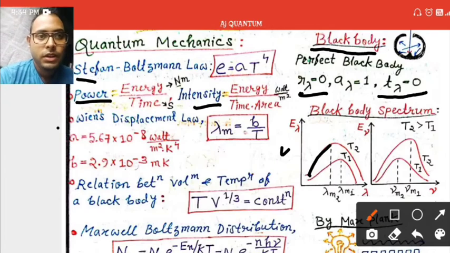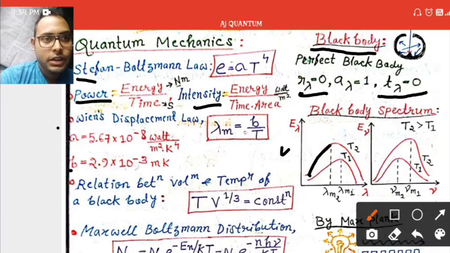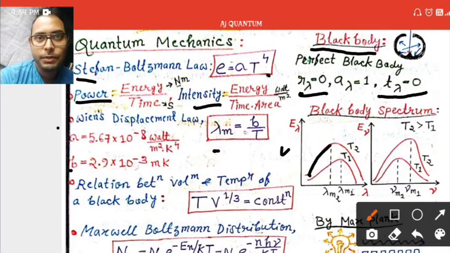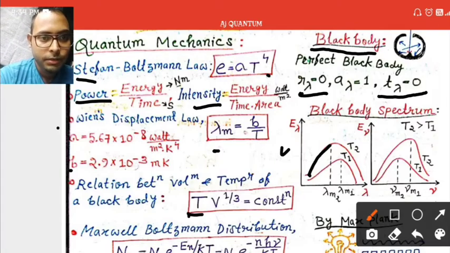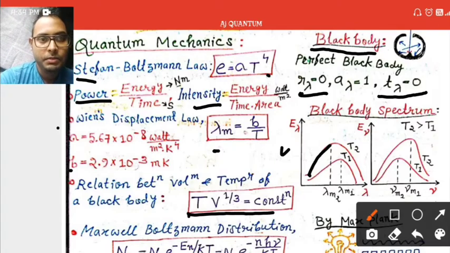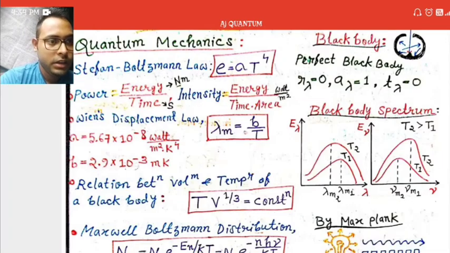This is sigma, the Stefan-Boltzmann constant, and this is the Wien constant. These two formulas are very important for your preparation. And this is the important relation between volume and temperature of a black body. You can remember that.